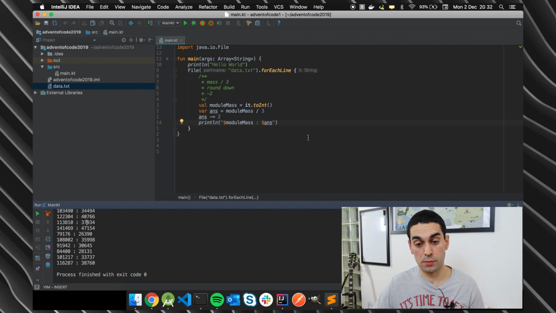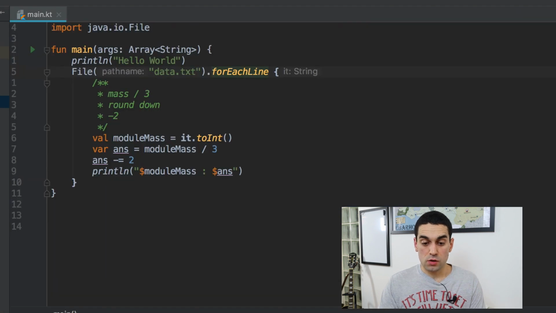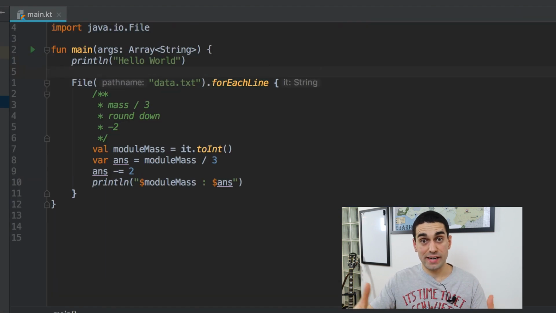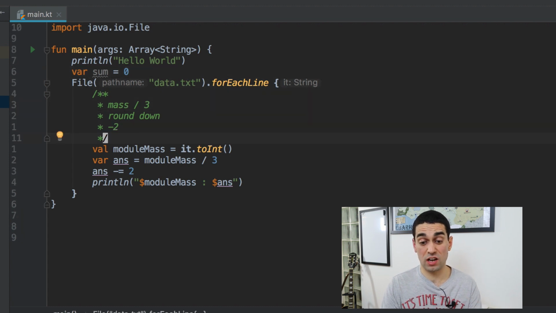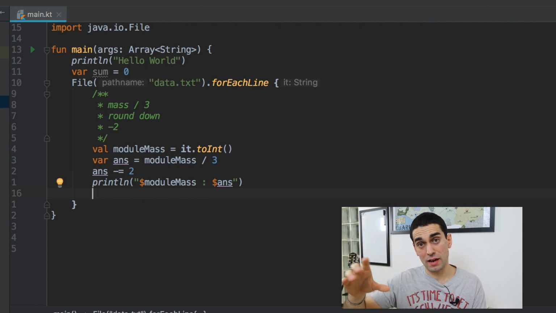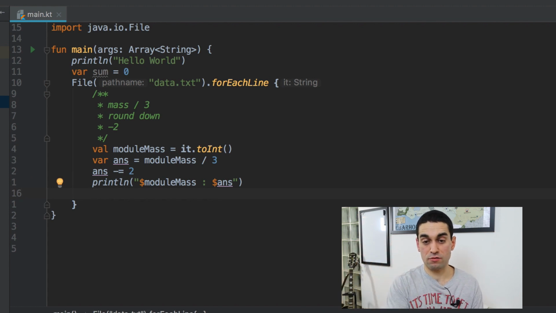I now need to sum them all up, so I need to add them all up. So what I'm going to do, in front of my forEachLine loop, I'm going to set up another var, and I'm going to call it sum, and I'm going to set it to be 0 at the top here before my forEachLine loop. And at the bottom of my loop, inside of each loop iteration, where I have my ants number now, I'm going to do sum += ants. Okay, again, it's sum adding on ants to it. It's just creating a sum of all of those things.